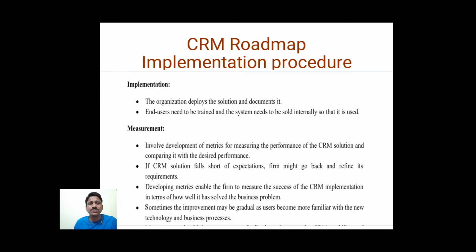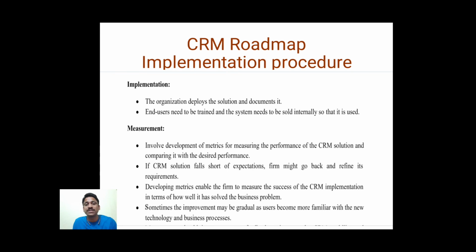Here the organization is implementing the solution and documenting it. We are also storing the information whenever we are sending a message, and whether it is actually reaching the customers or not. End users need to be trained. The system needs to be sold internally so that it is used. So end users also should be trained on how they can use this CRM package. For example, the CRM package also allows the customer to check what customer specific offers are available.